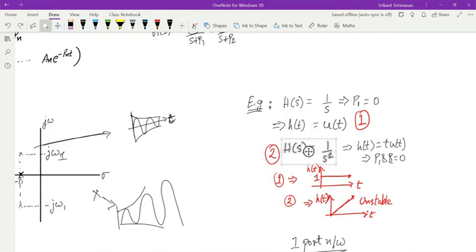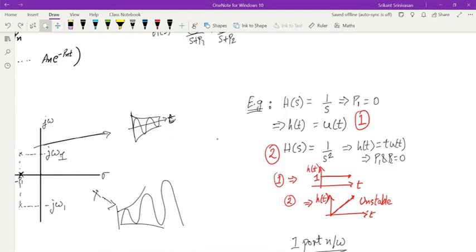Because it is 1 over s square, there are two poles, p1 and p2, which are both equal to 0. Ideally I would have written this expression as a by s plus b by s square. Or, in another way to look at it, there is a duplicity of poles. There are two poles, both happening at s is equal to 0. Okay.